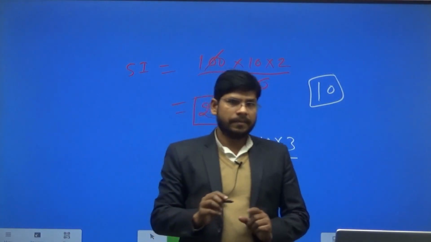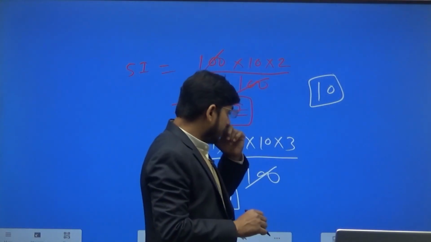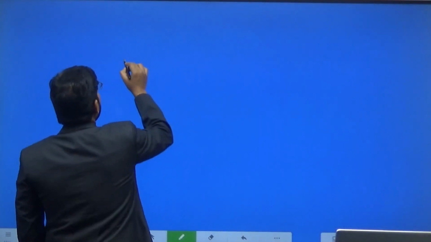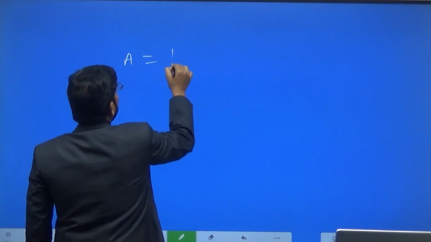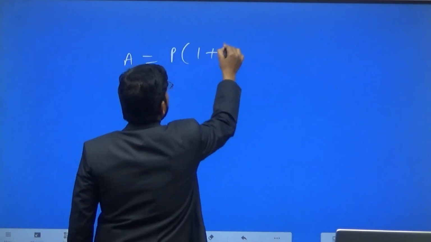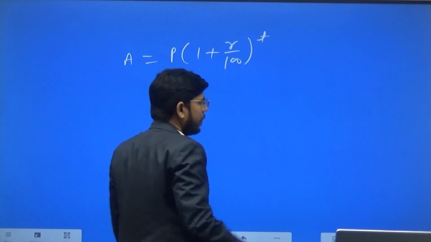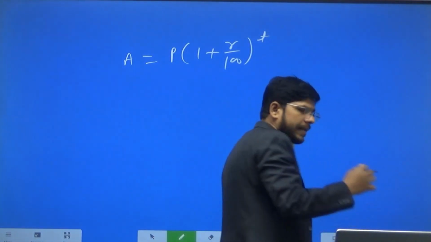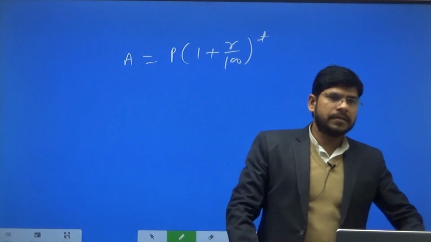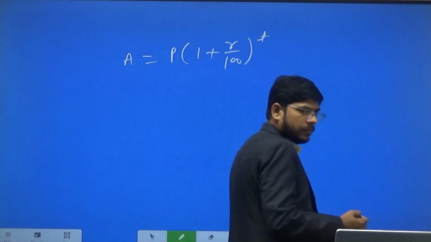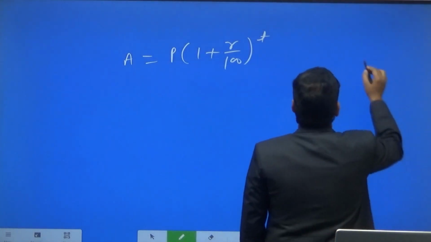but in compound interest, A is equal to P (1 plus R by 100) to the power t. Okay, suppose on the same sum of money we are just finding the interest for 2 years.